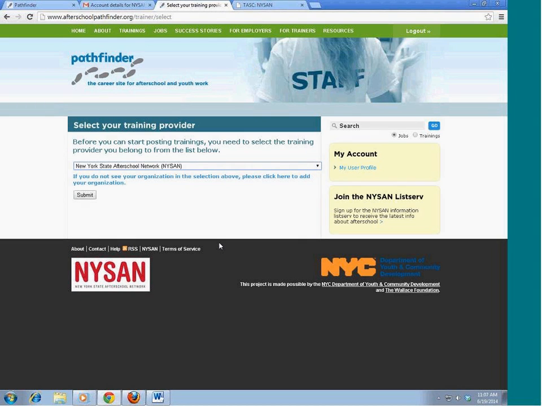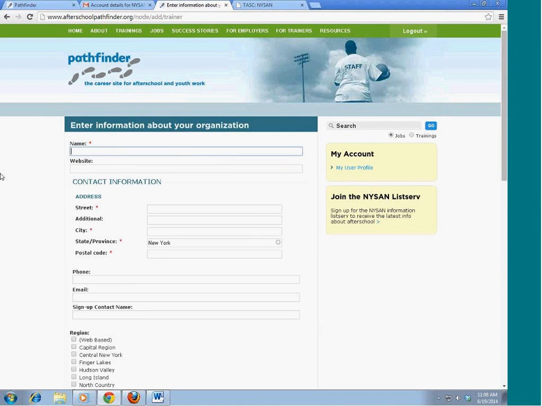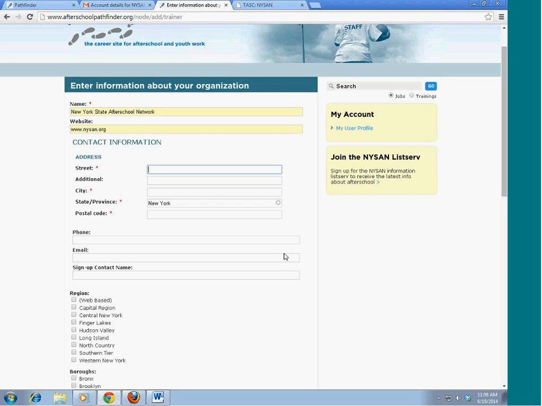So here. However, if you don't see your organization on the list, you can easily create a new organization. I'm going to do that by clicking on this blue text here, and I'll make one for us. And I'm going to put in my website. So this one, again, all of the information is not required. However, this is what users are going to be able to see when you look at the profile for your organization. So it's really to your benefit to put as much information as you possibly can, so users are able to see all of that.